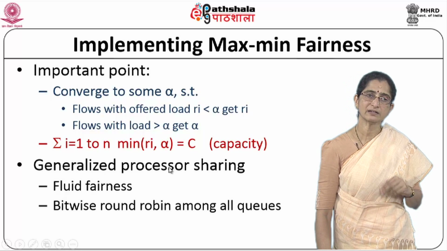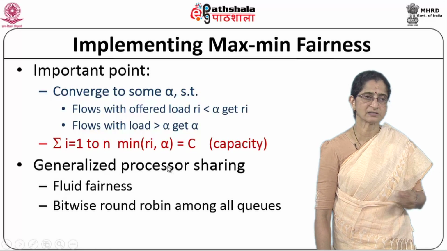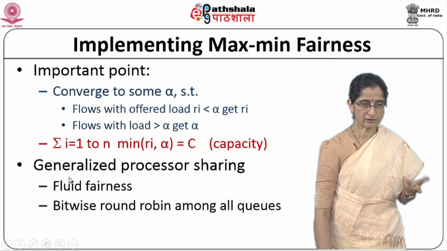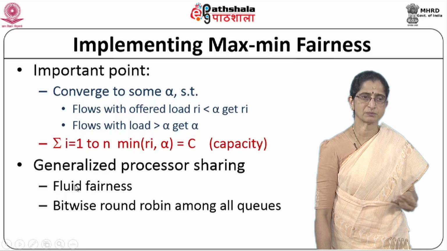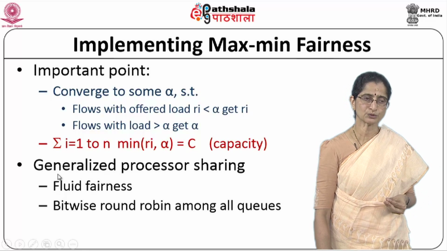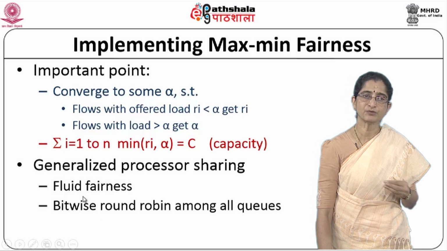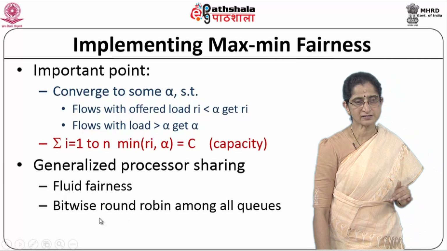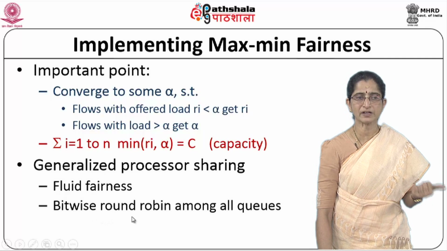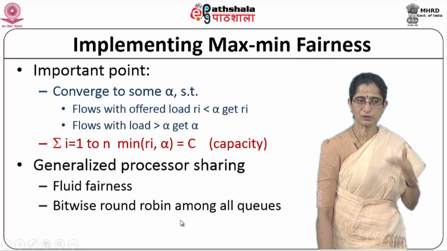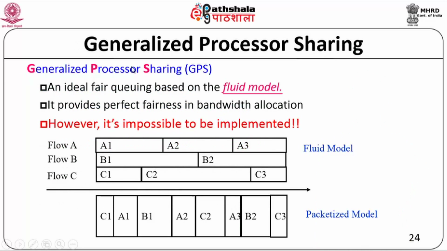So how do you exactly provide this kind of max-min fairness in a real situation? There are some approximations or implementations of this that are used. One is called generalized processor sharing, which tries to provide something like a fluid fairness, and it does it by doing what's called a bitwise round robin among all queues. So we look at how these things are done. Generalized processor sharing is a fair queuing technique which tries to provide something very close to max-min fairness, based on what is called the fluid model.